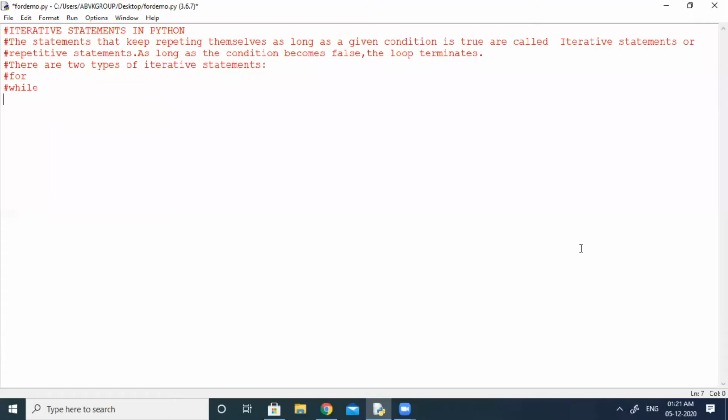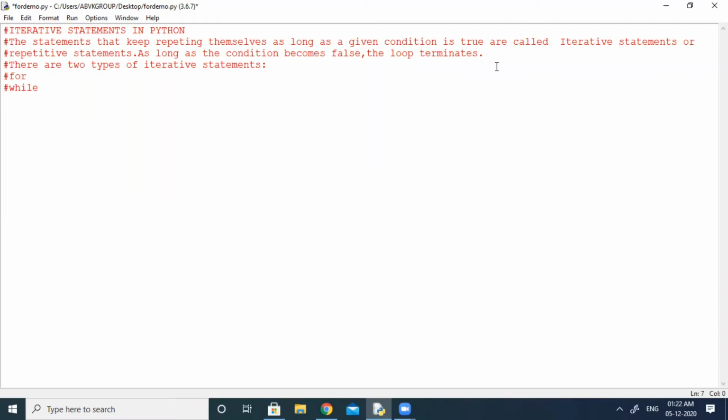Hello students, in this video I am going to explain about iterative statements in Python. The statements that keep repeating themselves as long as a given condition is true are called iterative statements or repetitive statements. As long as the condition is true, the loop continues; when the condition becomes false, the loop terminates.